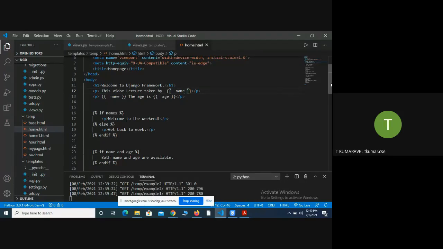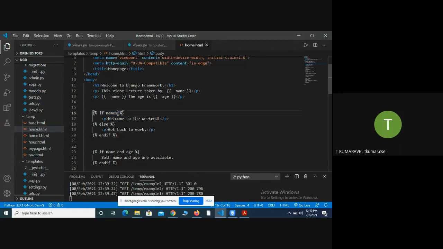How am I going to identify whether this is a template tag or not? You identify it by an open curly brace followed by a percentage symbol, then certain keywords, followed by variables, and close tags. If that is there, it is called a template tag. Here it checks whether the name variable exists or not.